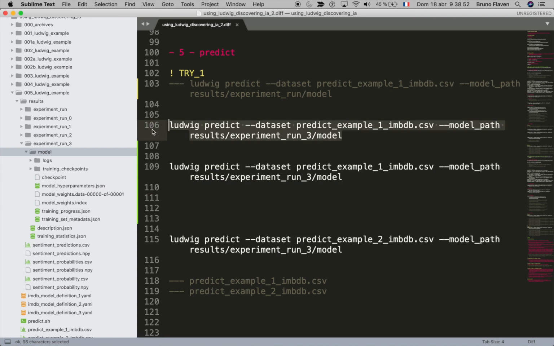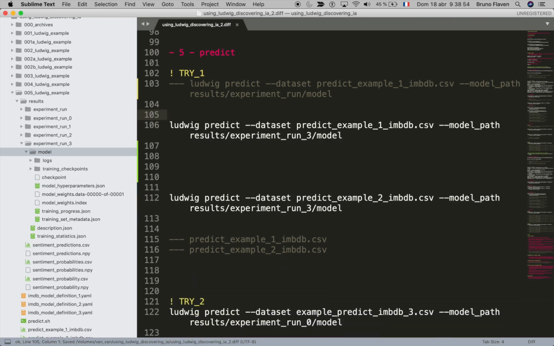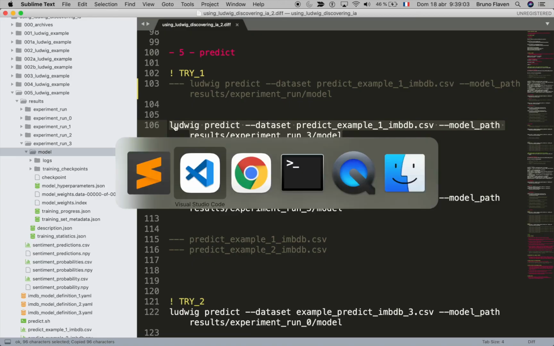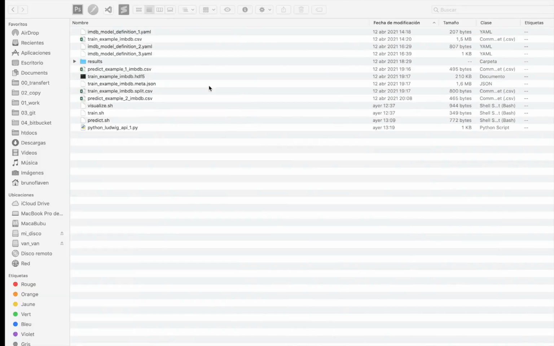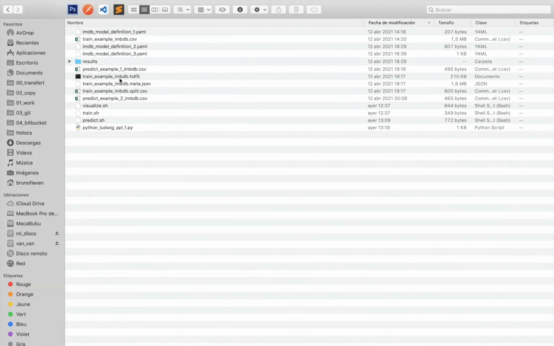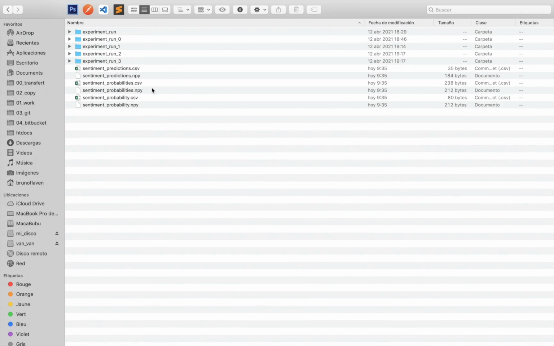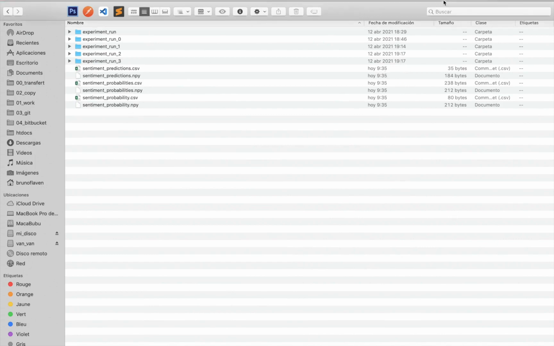Be sure to have the correct path to the file and the correct path to the model. Okay, we are in the correct directory, and we see that everything is here. I should see the prediction once it's done.